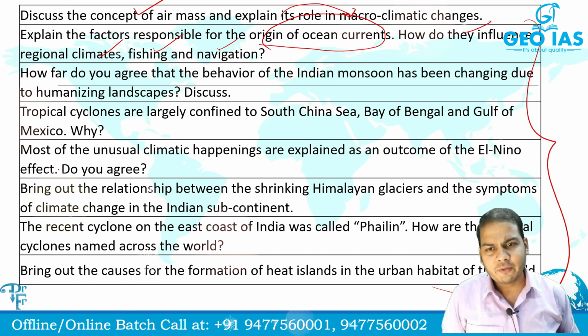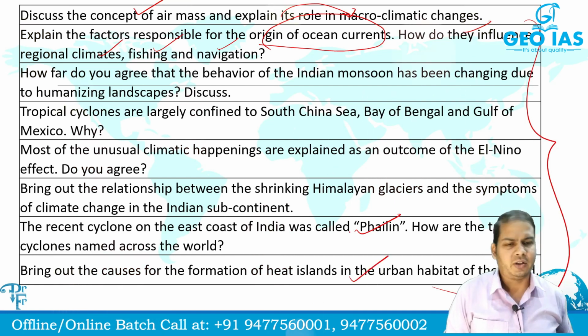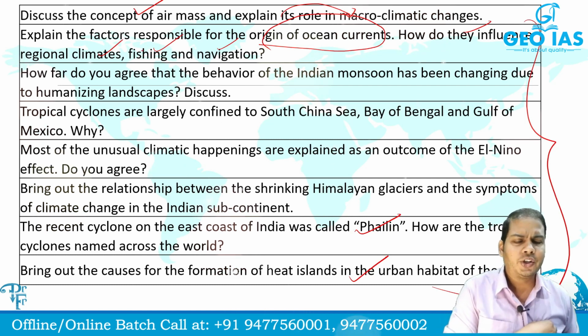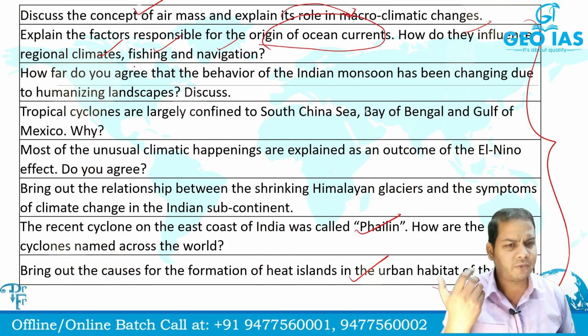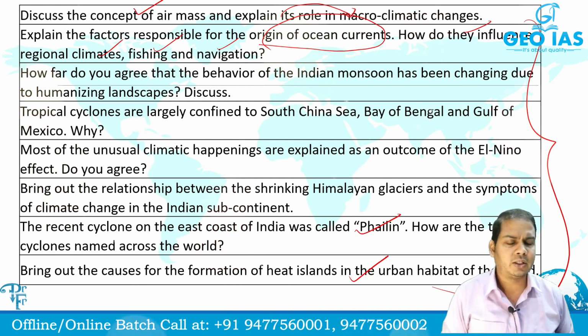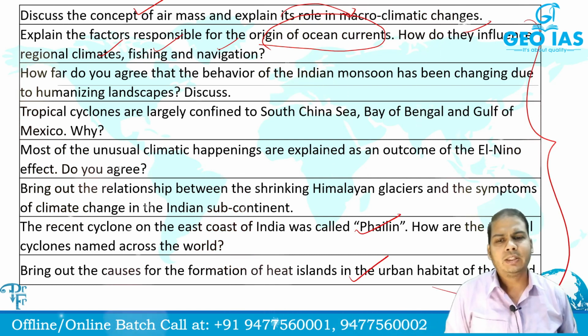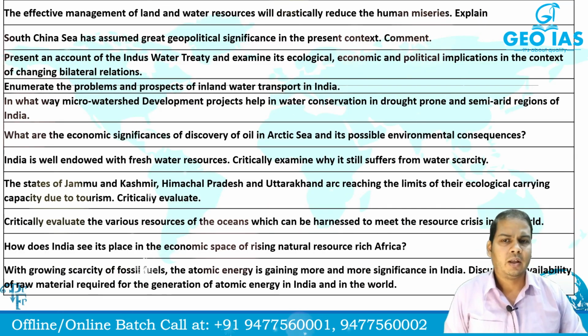Certain recent cyclonic phenomena have been asked directly with their name, like Pele. Bring out the causes for the formation of heat islands in the urban habitat of the world. Recently, the temperature in the urban areas is increasing, like 45 degree or 46 degree or maybe 50 degree, just because of the concrete jungle which we have formed, and there is no place for the grasses and the trees, so that's why the island has become heated up. How is it affecting the flow of the winds? Those things it has asked. So it is dynamic in nature, isn't it? So you can see the kind of questions which are being asked.